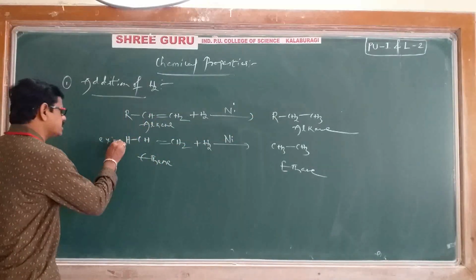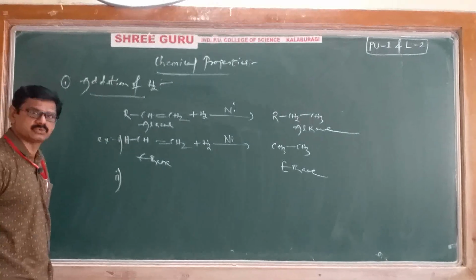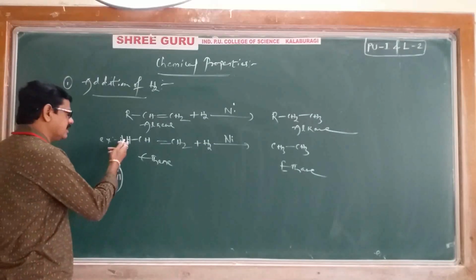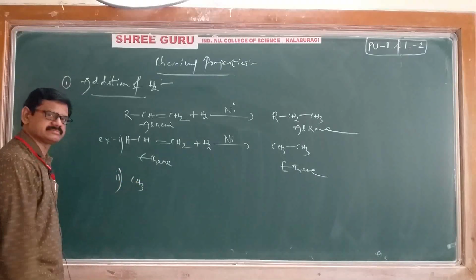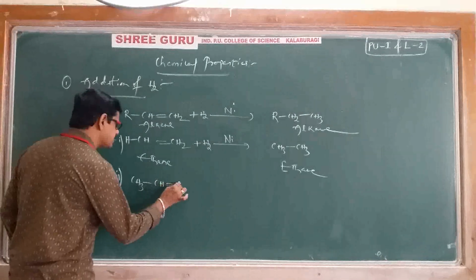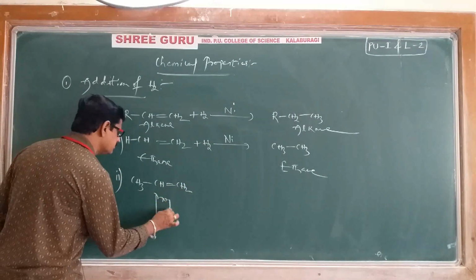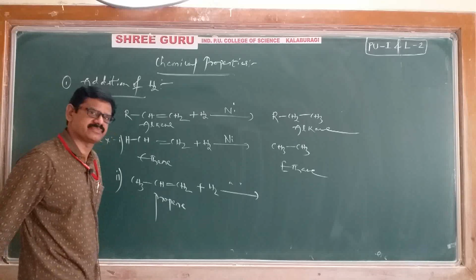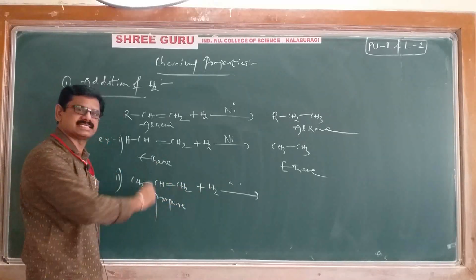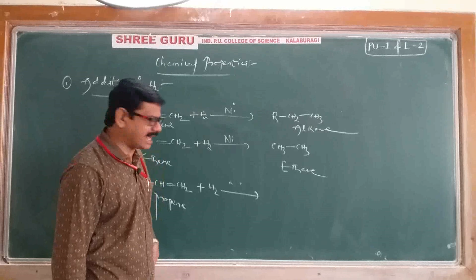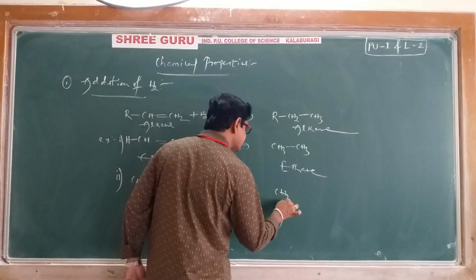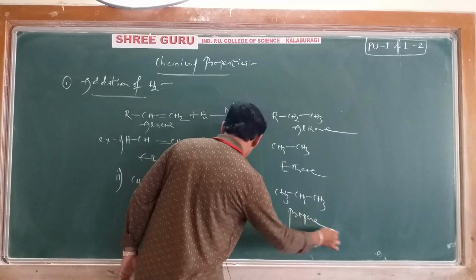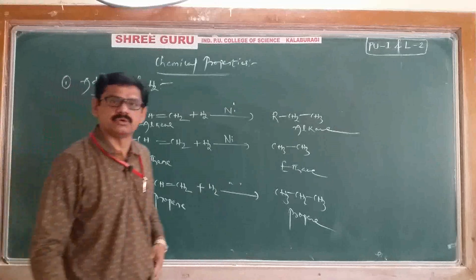And if you want, you can take one more example. It is example 1, example 2. Okay, it is a general reaction and it is an example. One more example: instead of H, I will write CH3, remaining as it is CH double bond CH2. Of course, it is propene. We are adding a hydrogen molecule in the presence of the same catalyst. Again, the hydrogen molecule will come and add across the double bond. We'll get CH3, CH2, CH3. It is nothing but propane that is obtained. Propene converted into propane. Right.